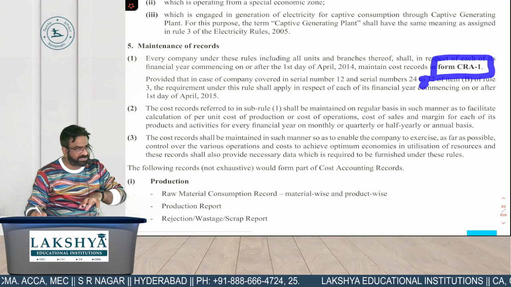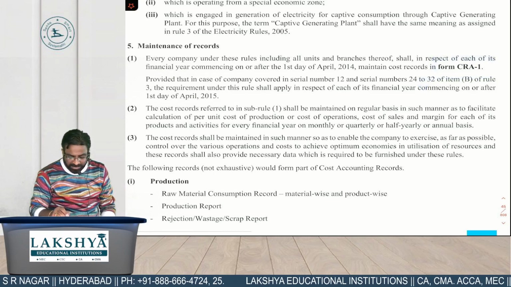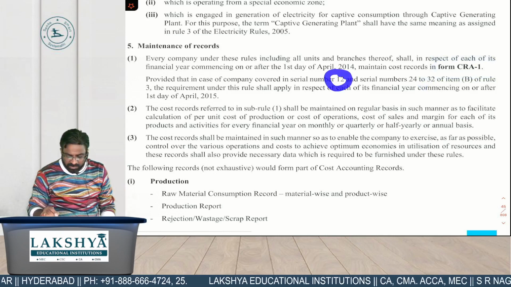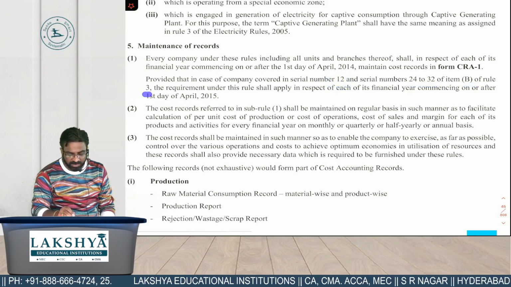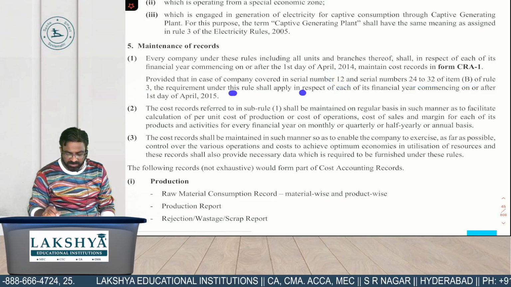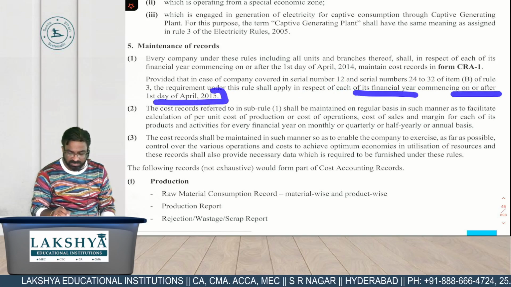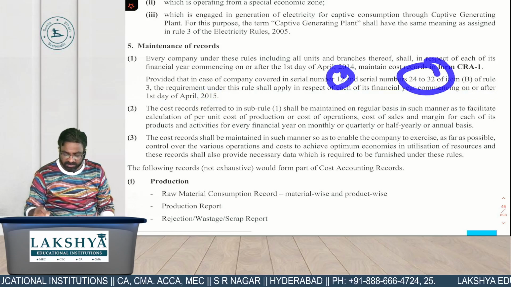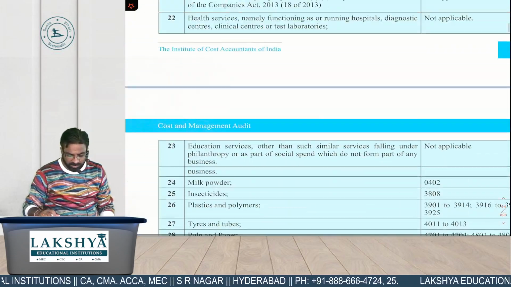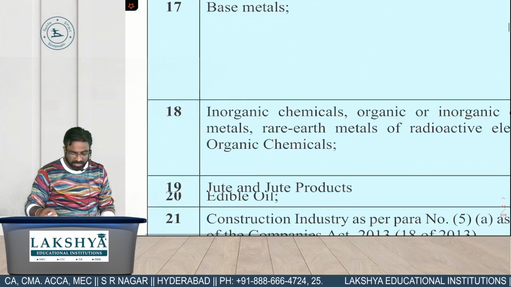sending to whom? Central government, right? Now, provided that in case of company covered in serial number 12 and serial number 24 to 32 of item B of the rules, the requirement under this rule shall apply in respect of each of its financial year commencing on or after 2015. So what are they saying? Serial number 12 and serial number 24 to 32. So what is serial number 12? Which industry? Coffee and tea.